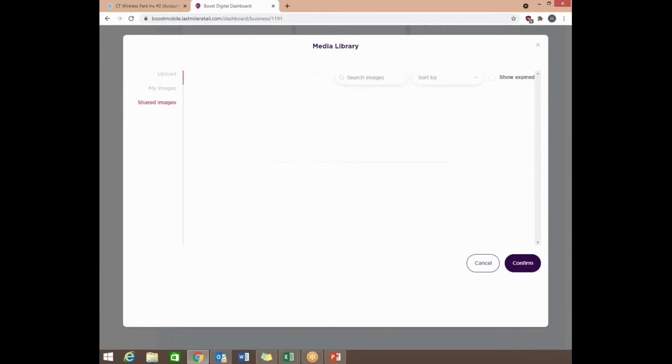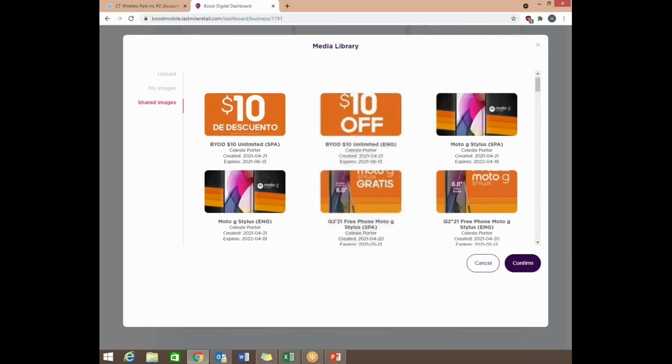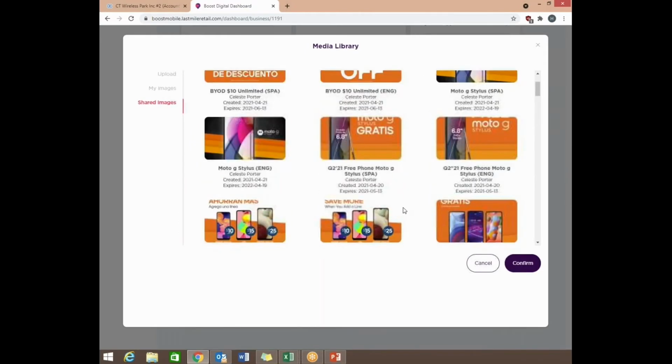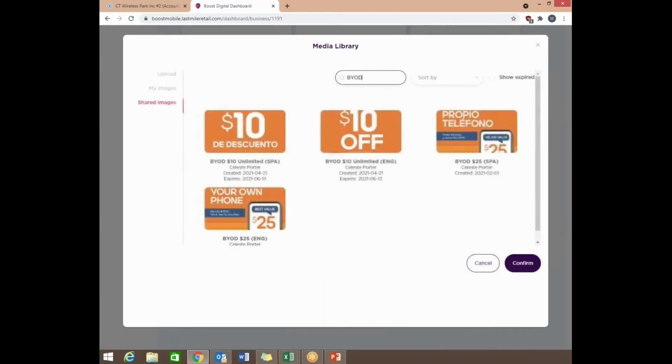Which is really nice. What you could do as well is go to shared images, and these are all pre-approved Boost images that you can use for your Facebook banner page or the cover image, hero image. So if you wanted to, let's say, advertise something like BYOD, you can just search it up. All you would do is select it and hit confirm.